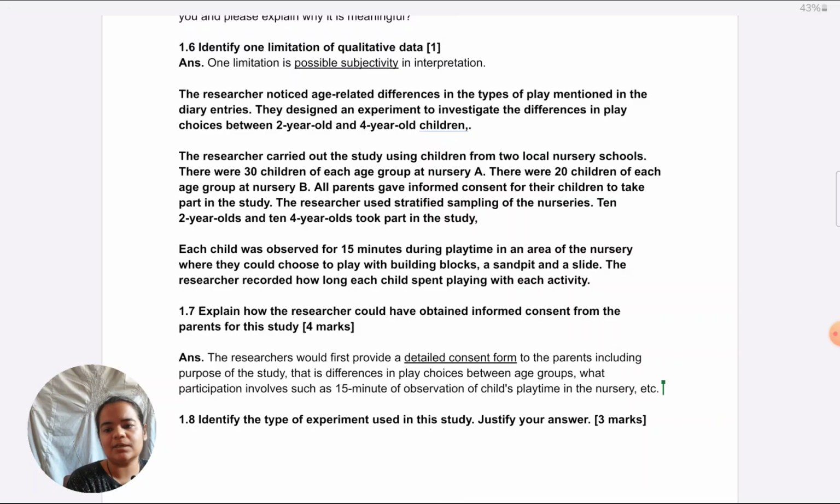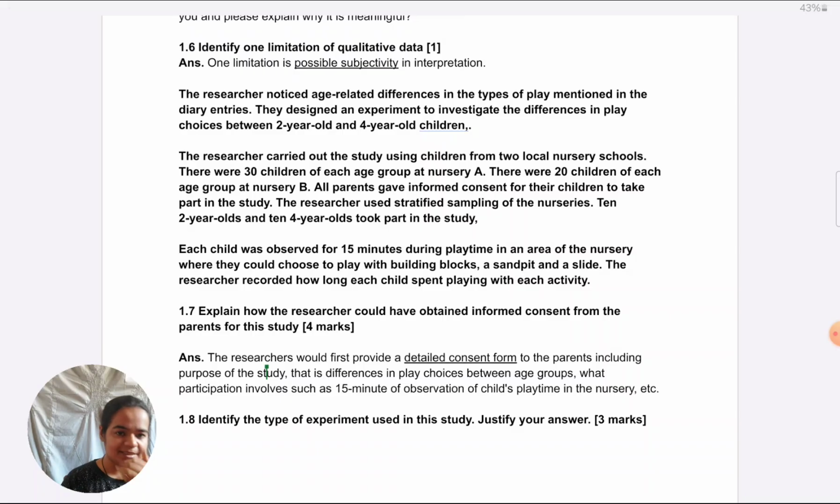Other possibilities, you could say confidentiality could be assured, that children's names won't be given, codes will be written, or voluntary participation, that parents can withdraw at any time. The key thing here, I remember when this question came up, the issue was many students have this thing that the questions are being asked from the following part of the scenario, the part which they've given later. Still, they keep on referring to the first part only. So when they talk about the consent form and the purpose of the study, they say it's about writing diaries. This is a follow up experiment that the researcher is doing. It's no longer about the diaries. Now it is about age related differences.